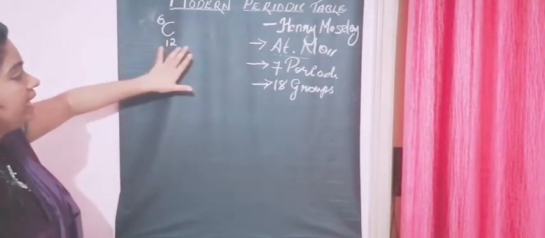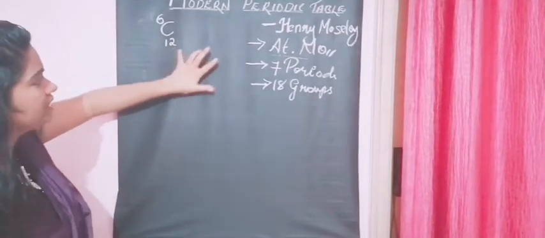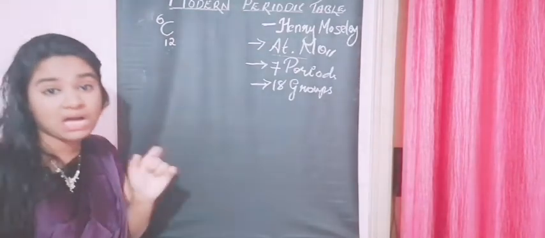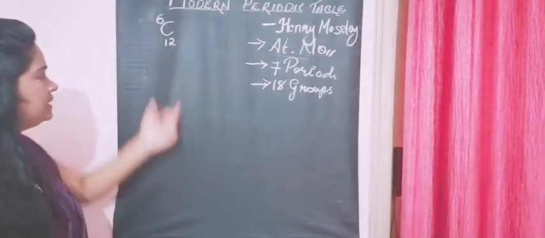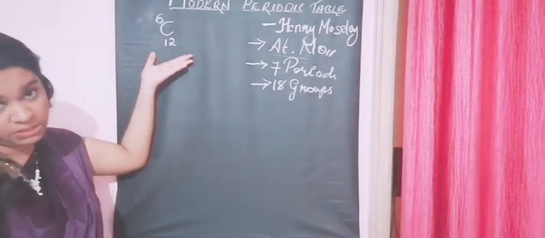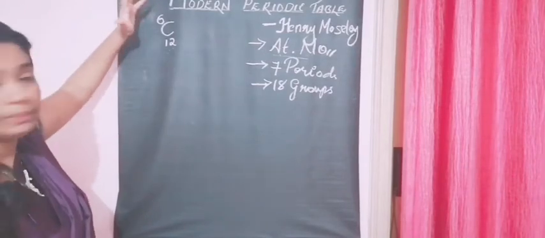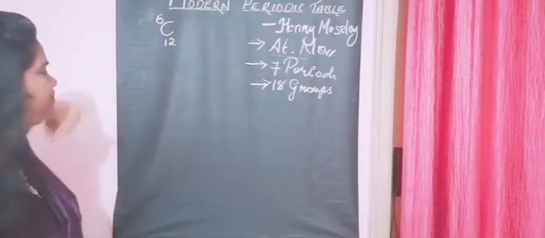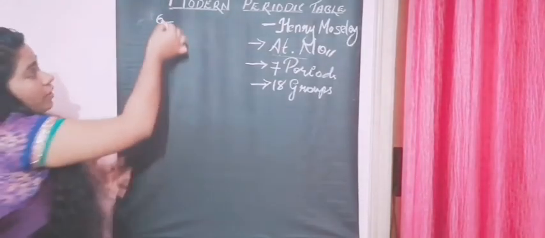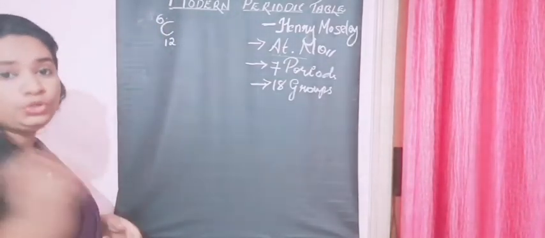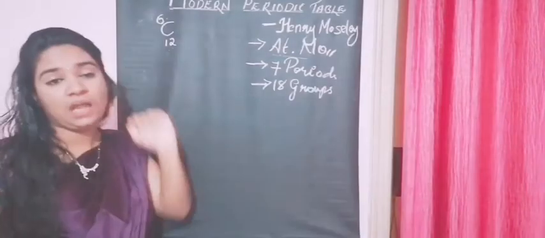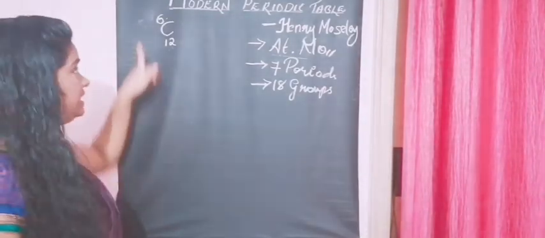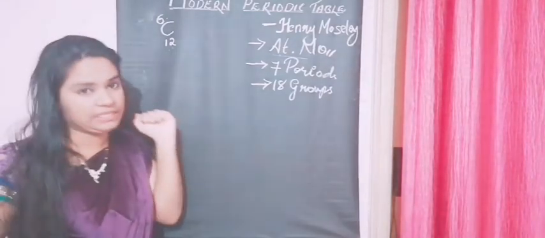Now the number right below indicates our atomic mass number. This is called the atomic mass number. Now, what is atomic number? I have told you before, it's the number of electrons or protons present in one atom of that particular element.